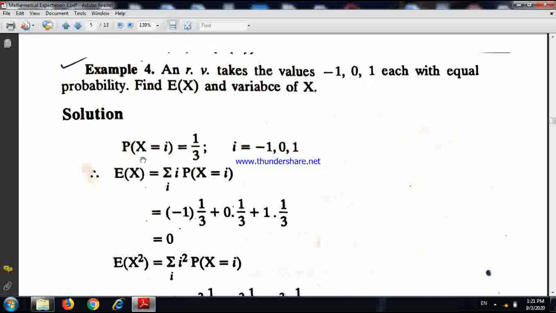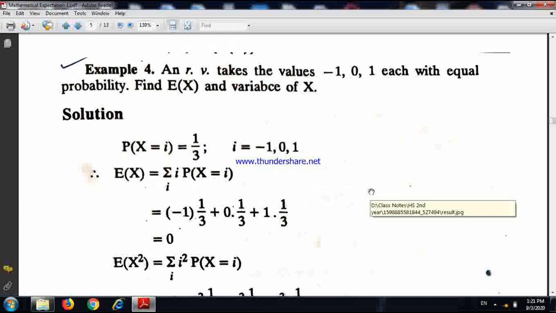So they are written in a summarized way. Probability X equals i equals 1 upon 3, i goes from -1, 0, 1. That means probability x equals -1 is 1 upon 3, probability x equals 0 is 1 upon 3, probability x equals 1 is 1 upon 3. Now how do we calculate the mathematical expectation?